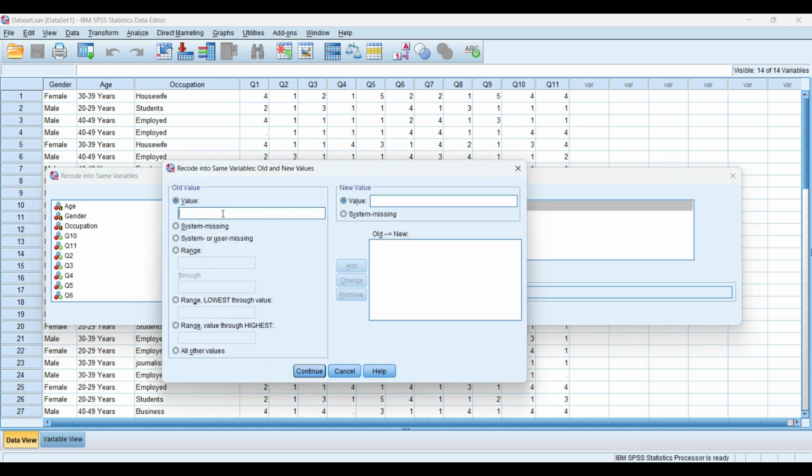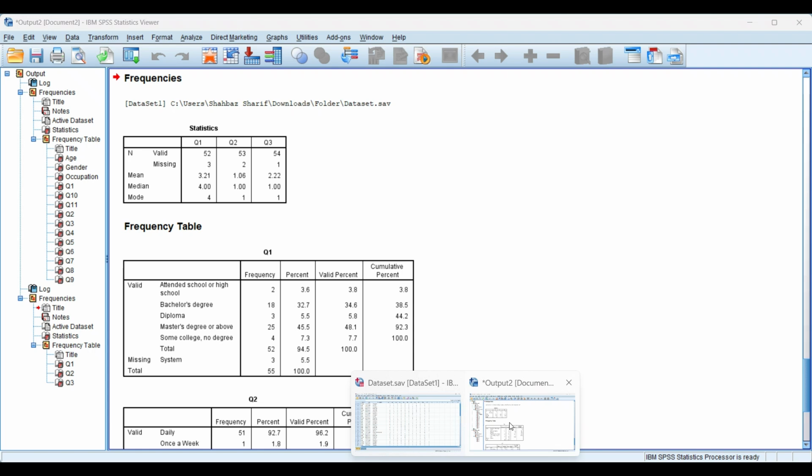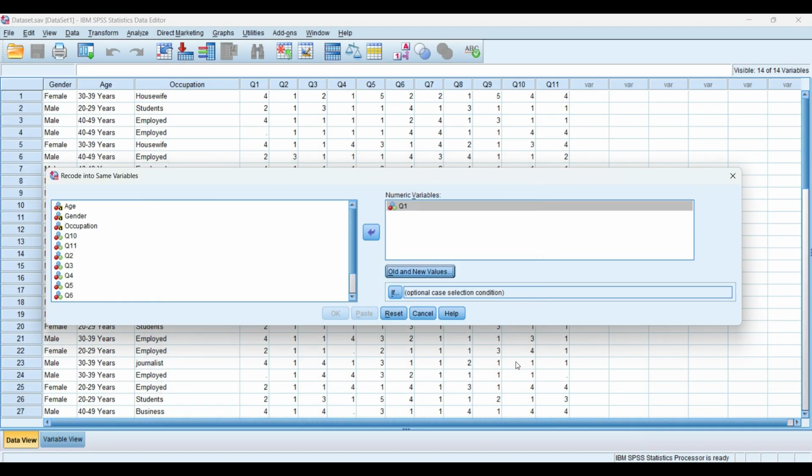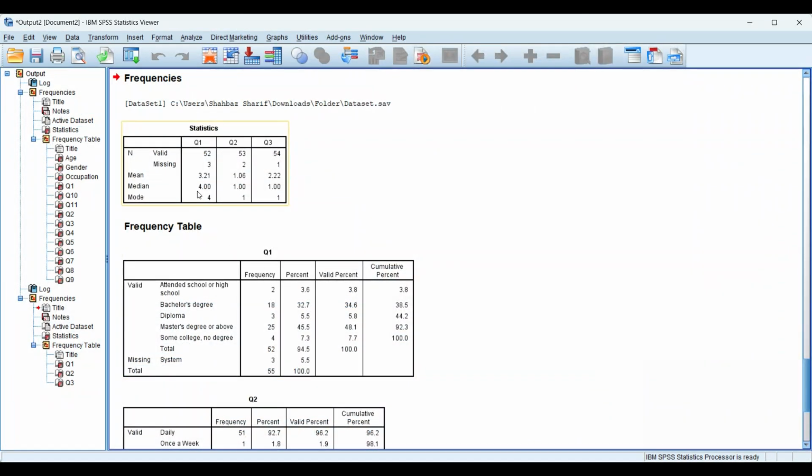So it means if there is a missing value, we don't have any value. So we will click on System- or user-missing. It means there is no value, so there is system missing or user missing. So what was the mean value of question 1? We need to see here. You can see the mean value of question 1 is 3.21.